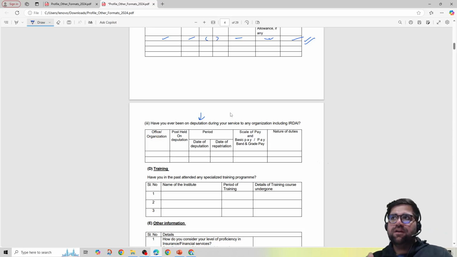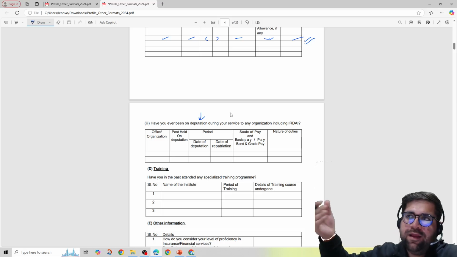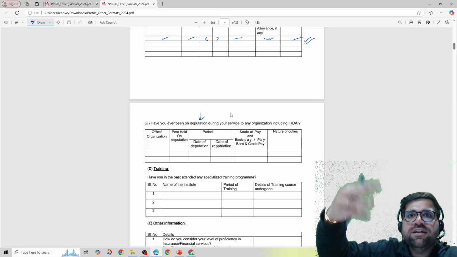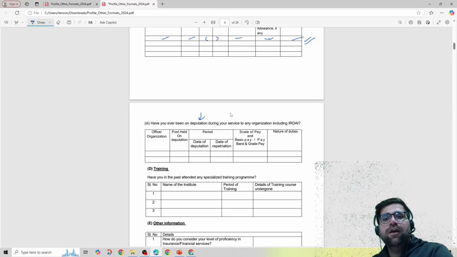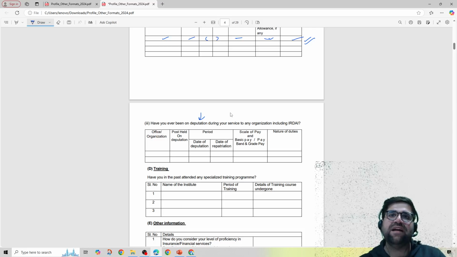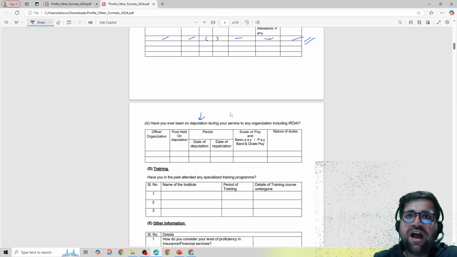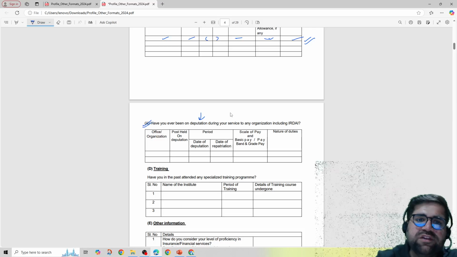For example, many of the bankers go on a deputation to learn from multiple other institutes. For example, RBI officers are going to the IRDAI organization on deputation. You might see a senior officer of RBI going to IRDAI for 3 years just to learn how IRDAI works, and then after 3 years they will come back to RBI. So this is basically a deputation. A person goes, learns from there and comes back to the original organization. So if you have been posted on deputation, then you have to mention the details over here.